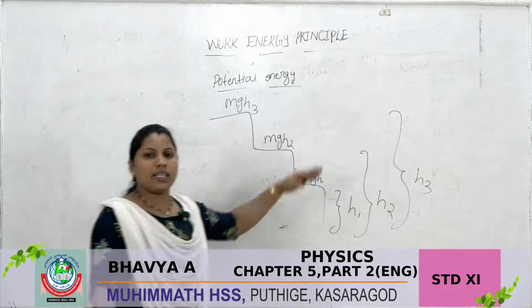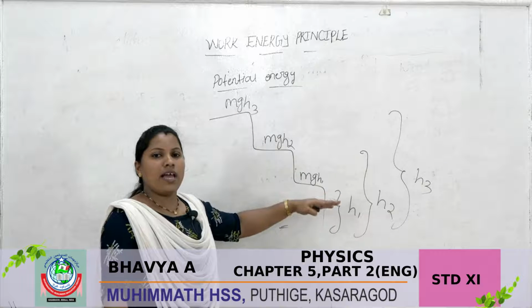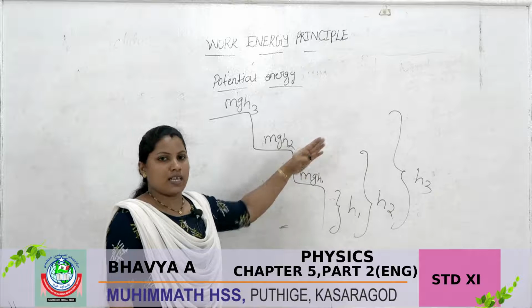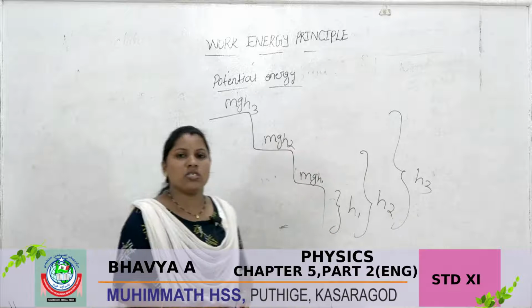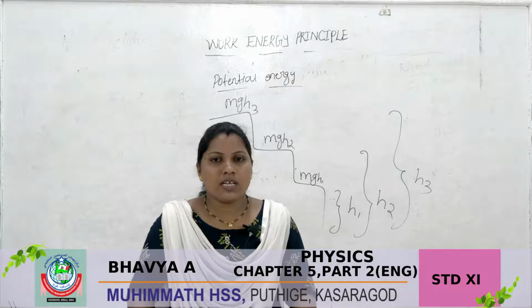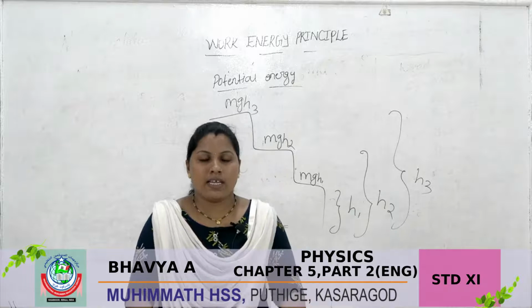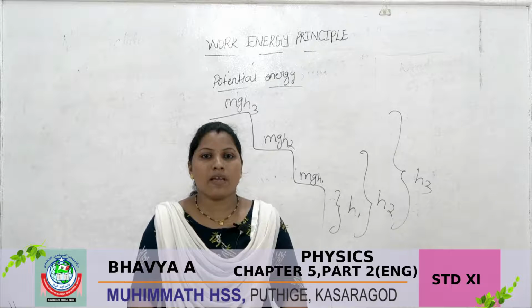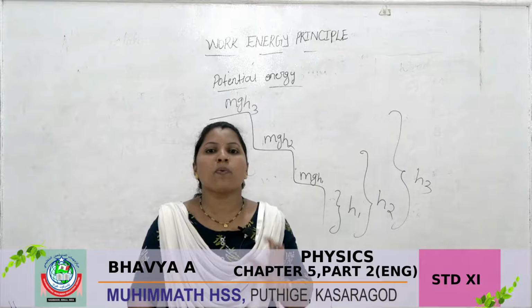If height increases, the potential energy also increases. So potential energy is possessed by a body by virtue of its position.